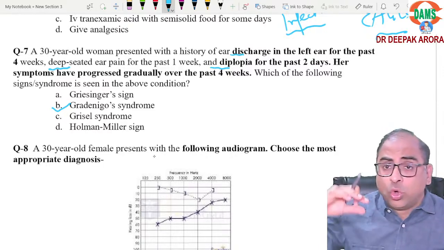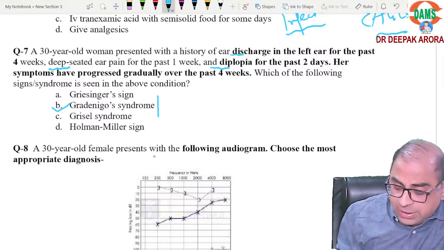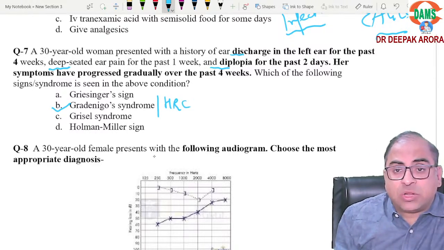Which of the following? Or they can ask you what is the investigation of choice. If the examiner asks you investigation of choice, this will be HRCT. Let's build up two concepts.